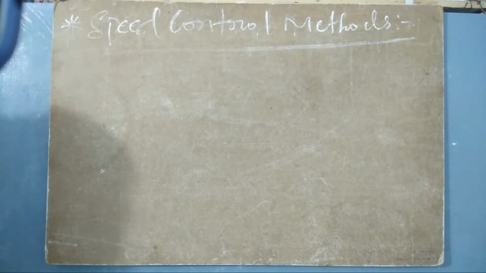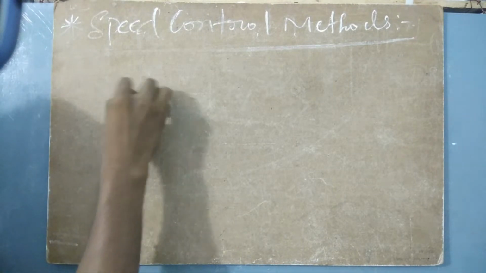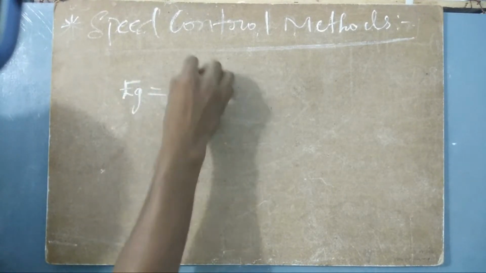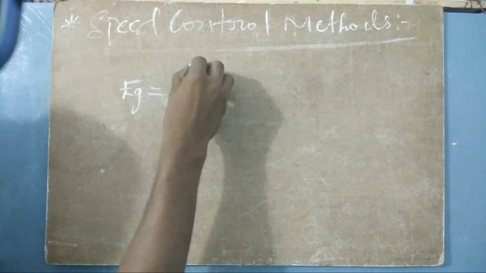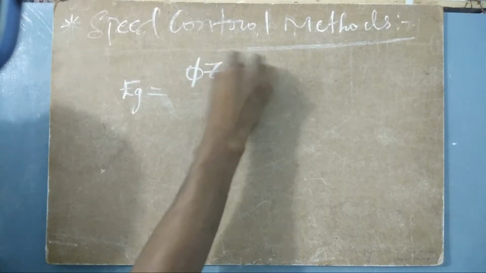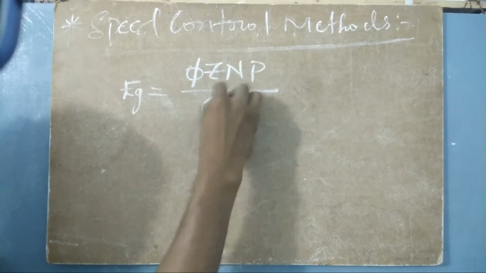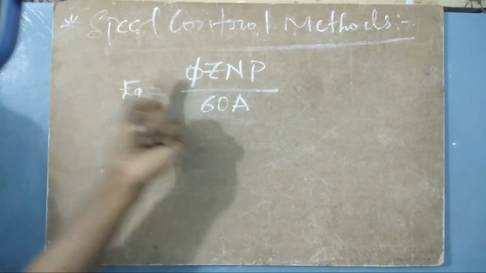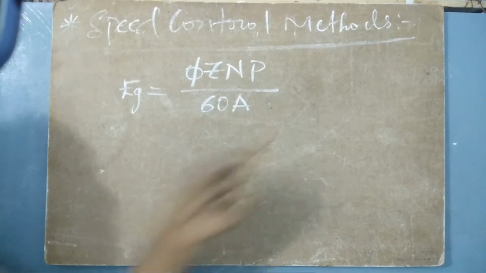Speed control methods. See, let me give you some idea. Otherwise, you're going to lose. As in the EMF equation that we have studied earlier, you know that Eg, that is the generated EMF, is given by Eg = φ Z N P / 60A.